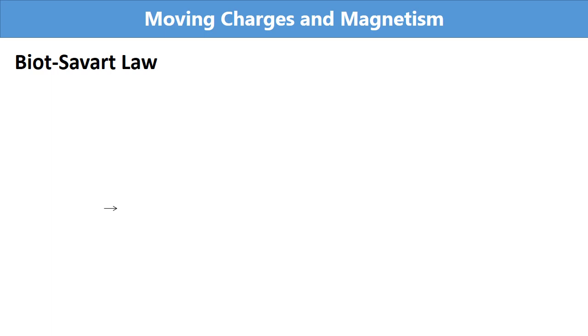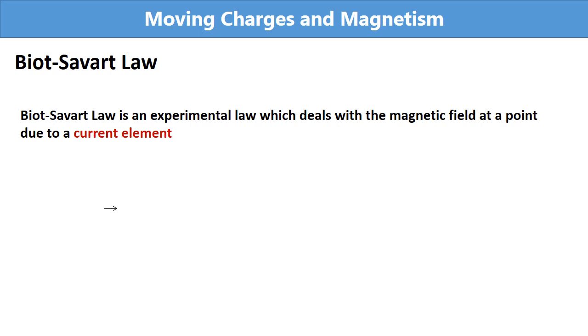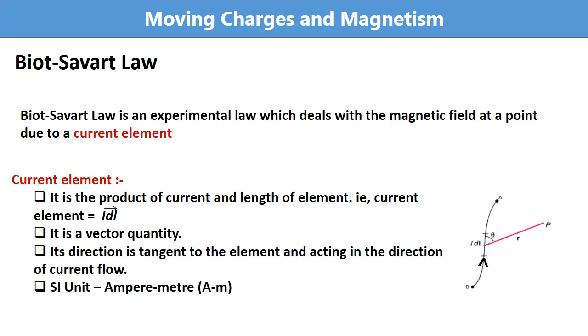Biot-Savart's law tells us the relation between a few quantities. What are those quantities? That we will discuss now. So, Biot-Savart's law is an experimental law which deals with the magnetic field at a point due to a current element. Now, what is a current element? In the figure, you can see a conductor BA with a current I. On this conductor, we are considering a small element dl, that is the current element.